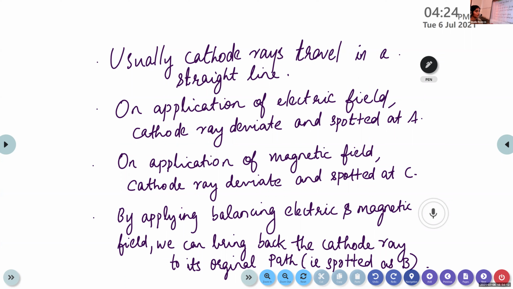And I told you in the absence of such fields, it will travel in a straight line. On the application of electric field, it can deviate from its path, and in the application of magnetic field also, it's deviated. Just to produce the cathode rays from the cathode to the anode, only the application of electric field is required.